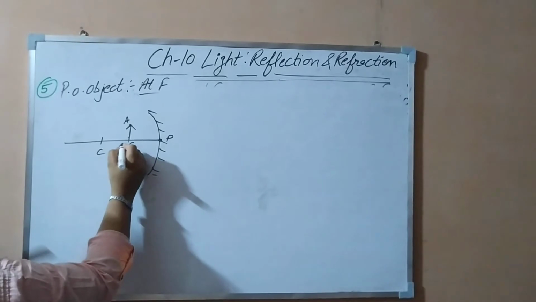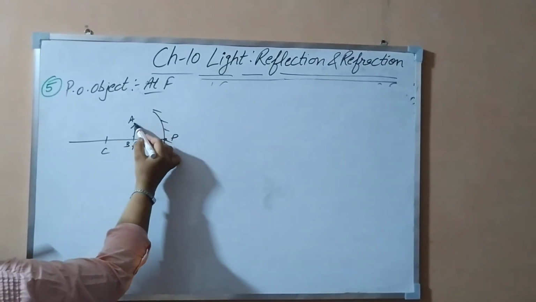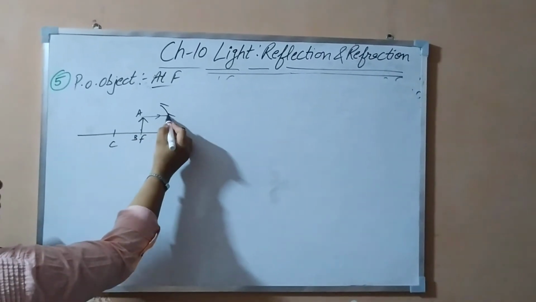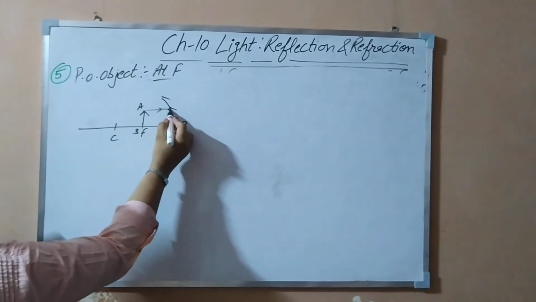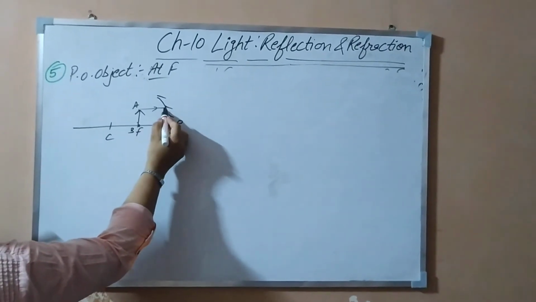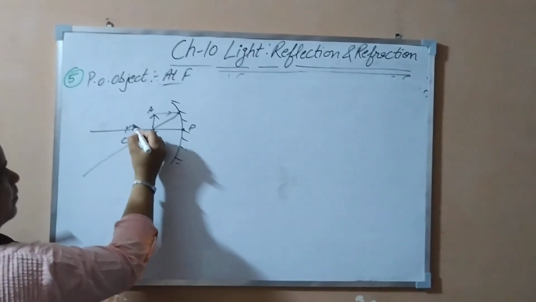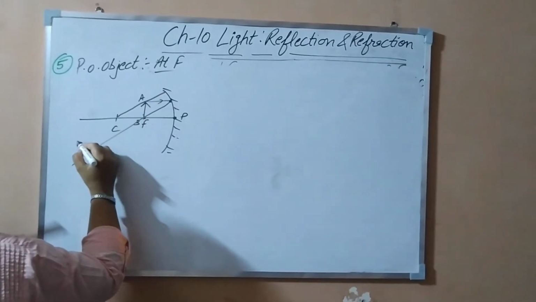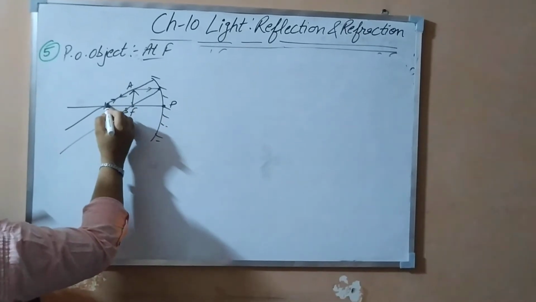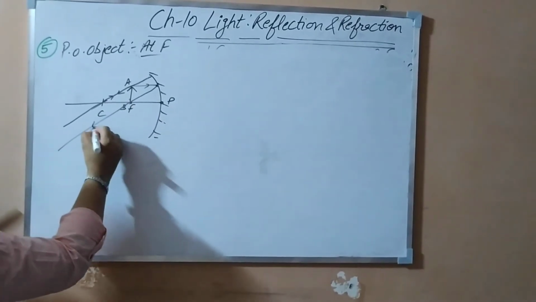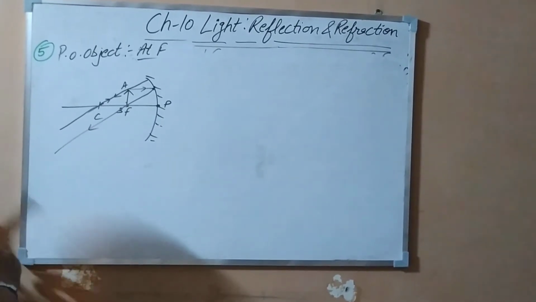So this is your object AB, in upright position. One ray will go parallel. After that, after reflection, where would it pass? It would pass through the focus only. Another ray we will show passing through the center of curvature only. So what are you watching? You are watching that after reflection, these rays are parallel.